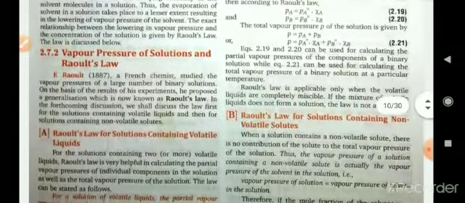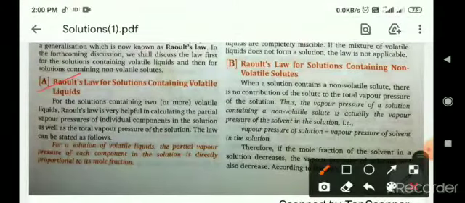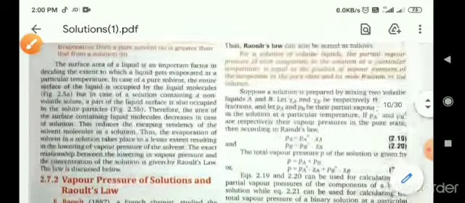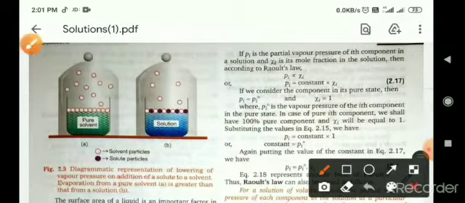Now, Raoult's law for solutions containing volatile liquids. For a solution of volatile liquids, the partial vapor pressure of each component in the solution is directly proportional to its mole fraction. Okay, means partial pressure Pi is directly proportional to xi. Pi equals a constant times xi, where Pi is the partial vapor pressure and xi is the mole fraction.